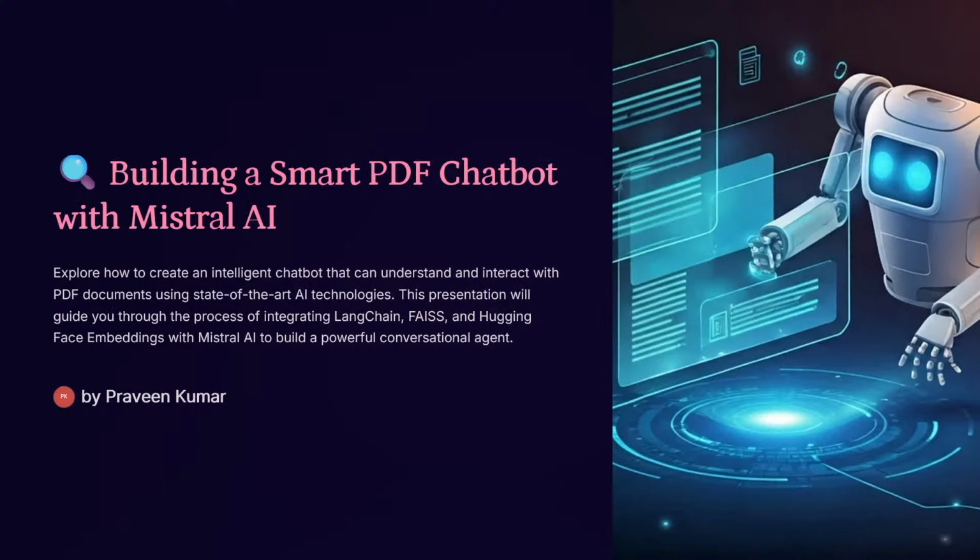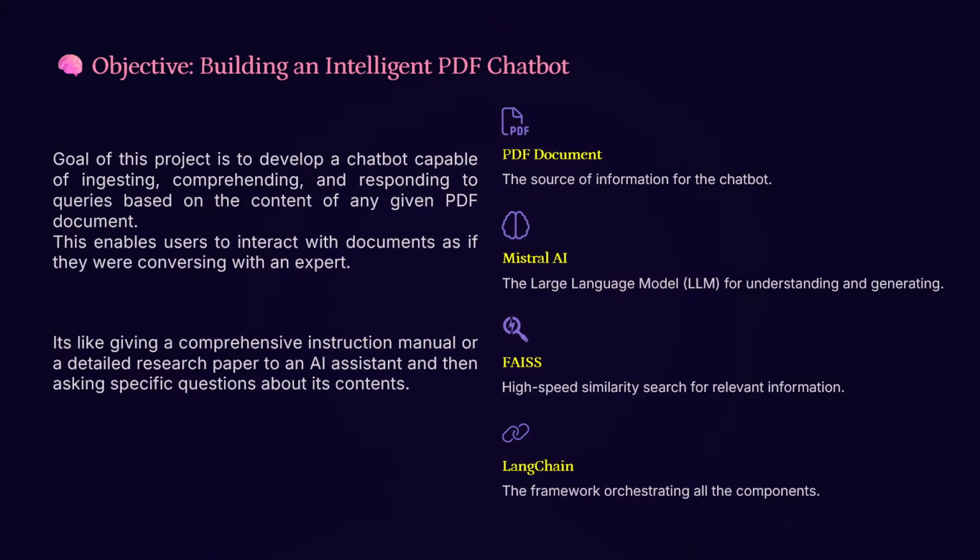What we did was try to build a PDF chatbot using an LLM like Mistral AI. The objective was to upload a PDF, convert that to embeddings, give it to Mistral, and ask it to learn: hey, this is my data, take a look at it, understand it, then I'm going to be asking you questions. You gave a brand new PDF which it had no clue about, and then suddenly it became an expert in that PDF and started answering your questions. It's like giving an instruction manual or a detailed research paper to an assistant and telling them to find everything about it, because I'm going to ask questions.